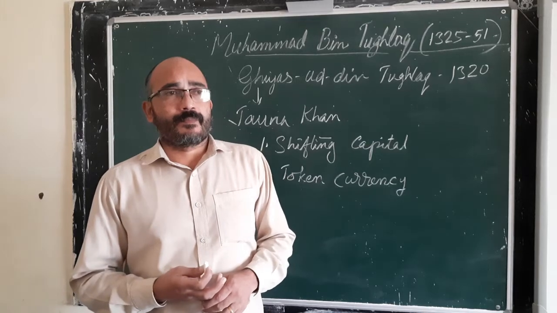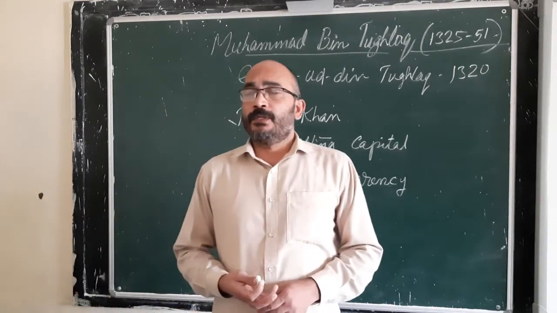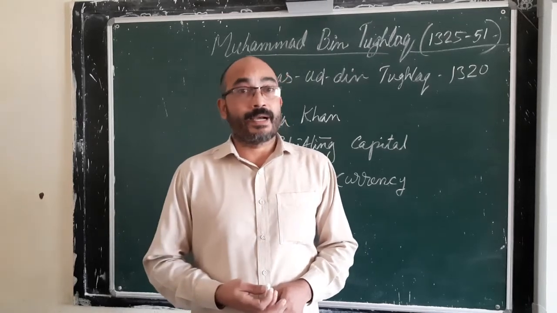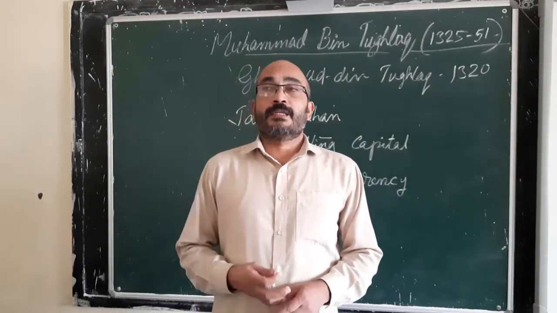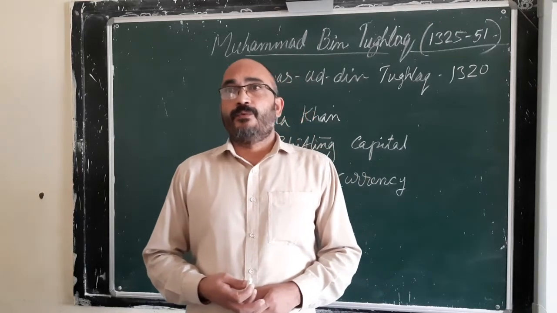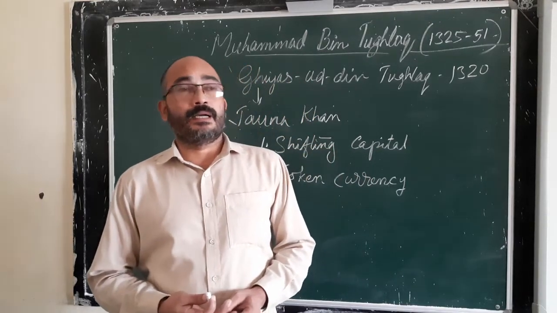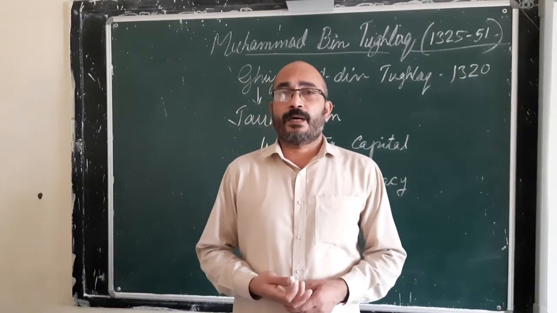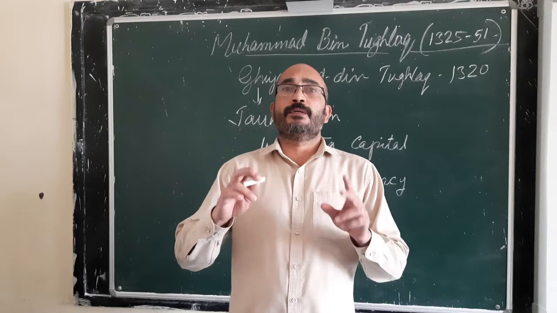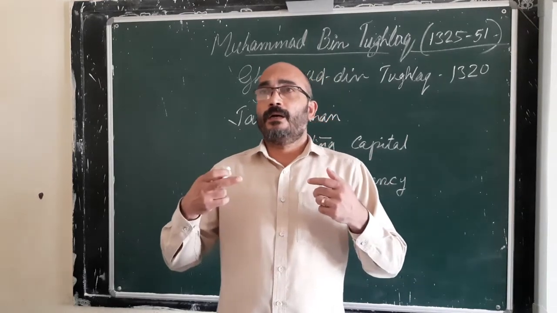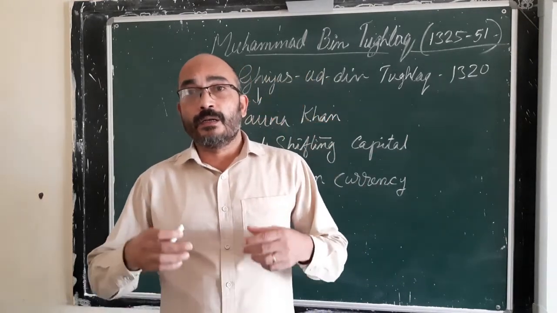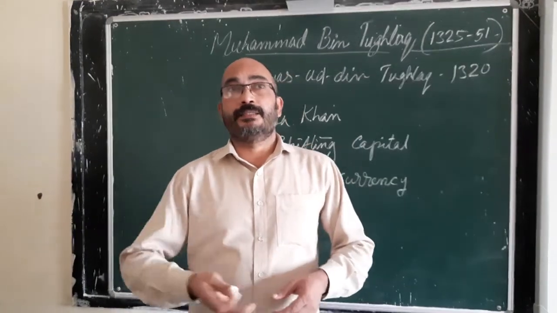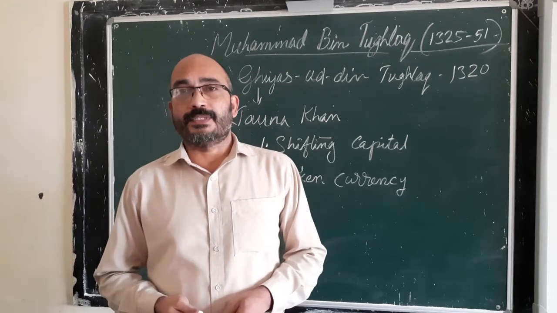What happened is, when copper and brass coins were minted, people who were possessing gold and silver coins found difficulty. They wanted to get an equal amount of money by exchanging these gold and silver coins.